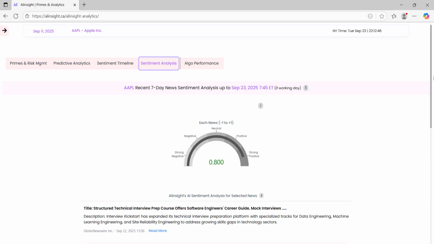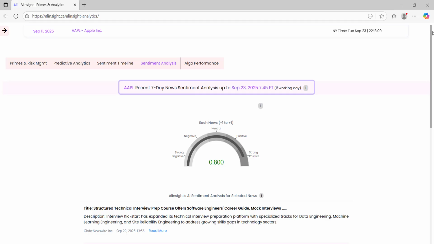Now, let's move on to the Sentiment Analysis tab. With AAPL selected, the title row here reads, AAPL Recent 7-Day News Sentiment Analysis up to September 23rd, 2025, 7:45 a.m. Eastern Time. Just like in the previous Sentiment Timeline tab, this date reflects the most recent available market day, in this case, September 23rd.